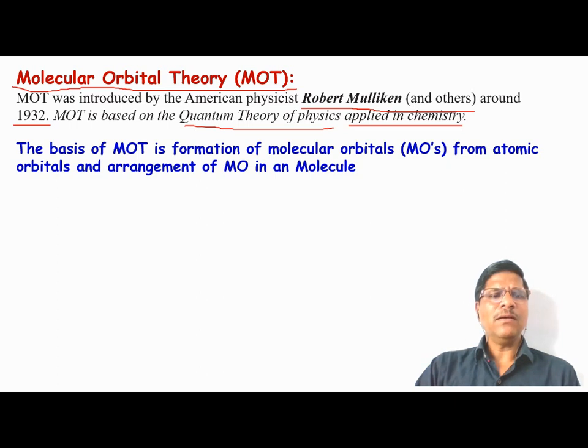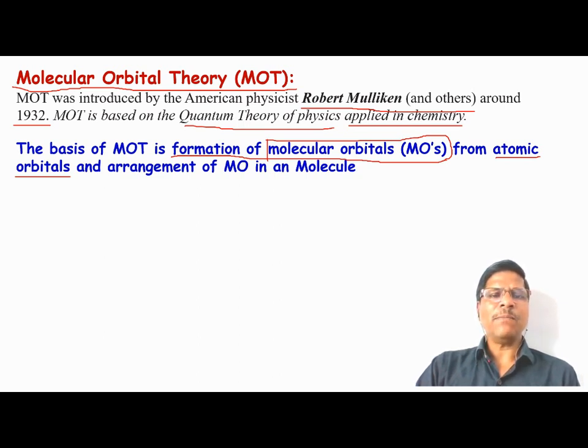So what is the basis of molecular orbital theory? The basis of molecular orbital theory is that molecular orbitals are formed in the molecule. Atomic orbitals of different atoms combine with each other, and these atomic orbitals form new types of orbitals in the molecule, and these new types of orbitals are called molecular orbitals.